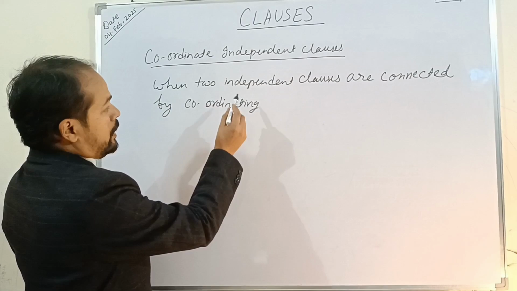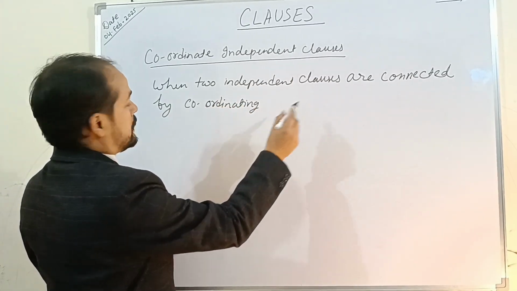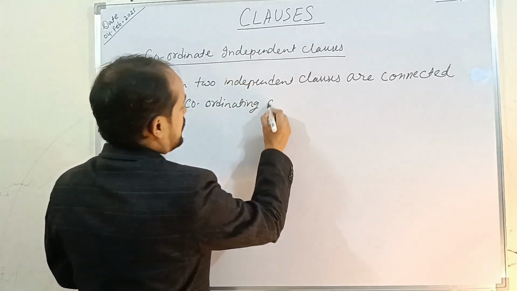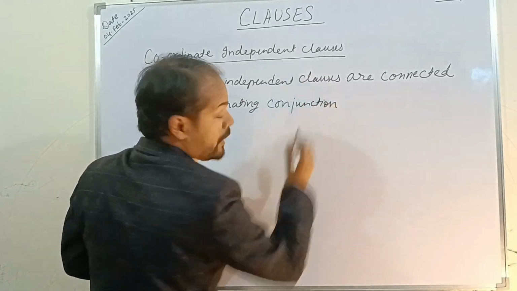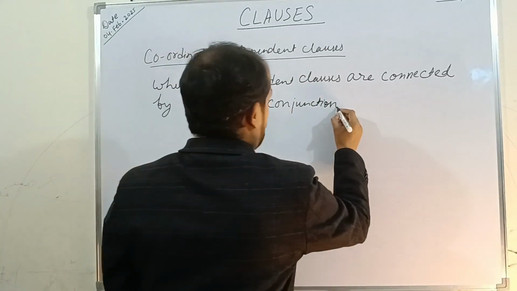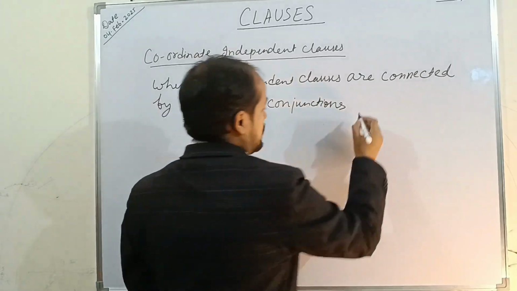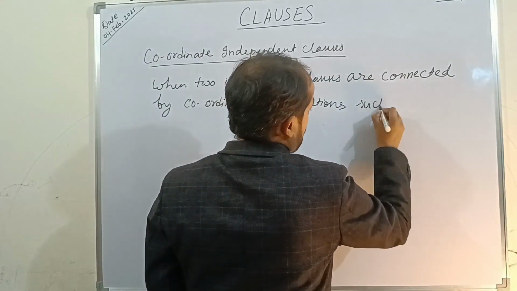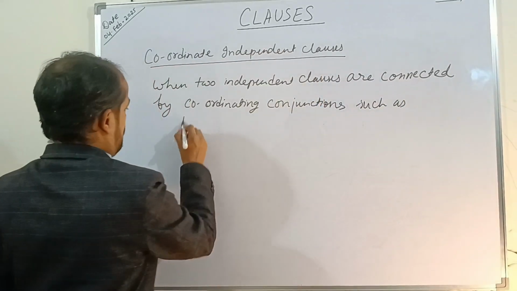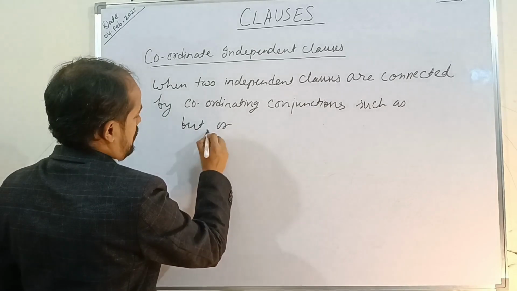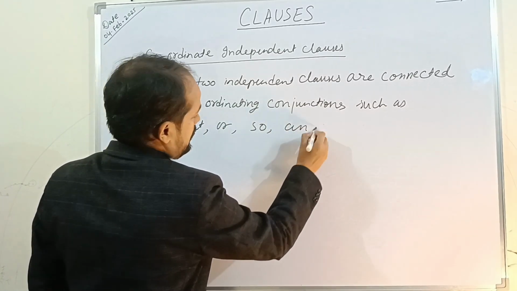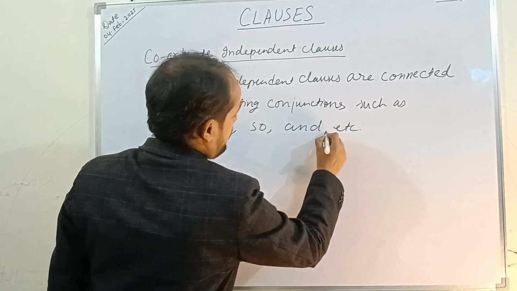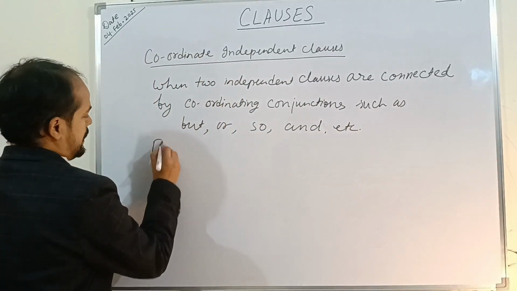So when two independent clauses are connected by coordinating conjunctions, now we have to give the examples of coordinating conjunctions. What are the examples of coordinating conjunctions? Such as but, or, so, and, etc. Okay. So I show you here an example.